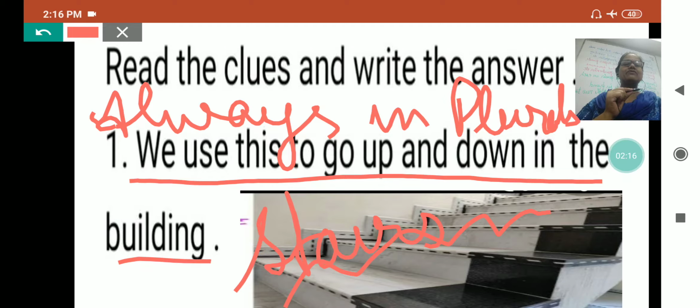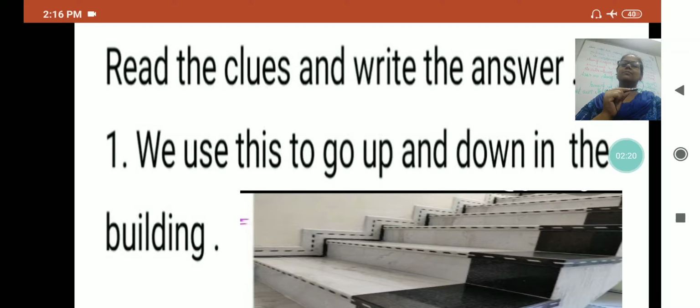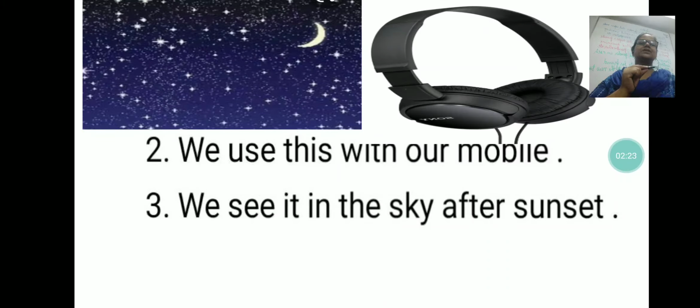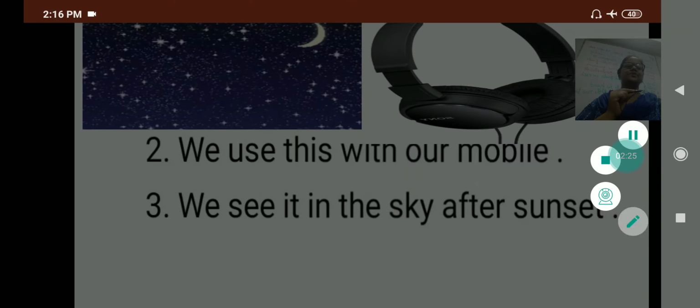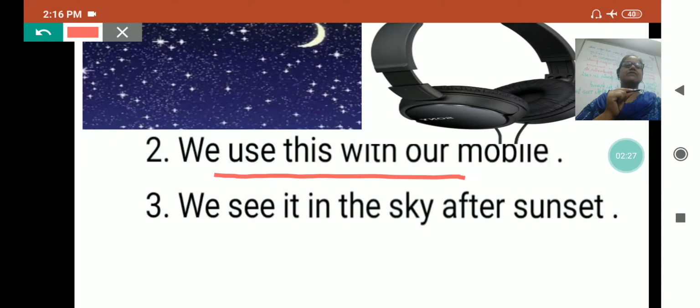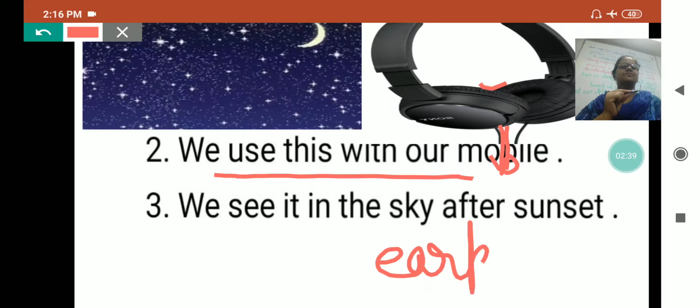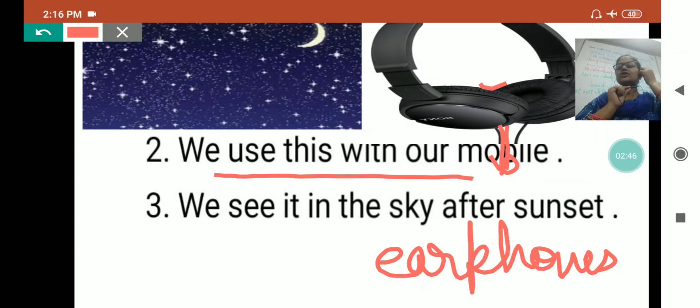Now some more examples we will see related to the words which we use always in plurals. See, we use this with our mobile and I have given you the picture. What is this? Earphones. Earphones also have two identical parts, one in my right ear and one in my left ear.